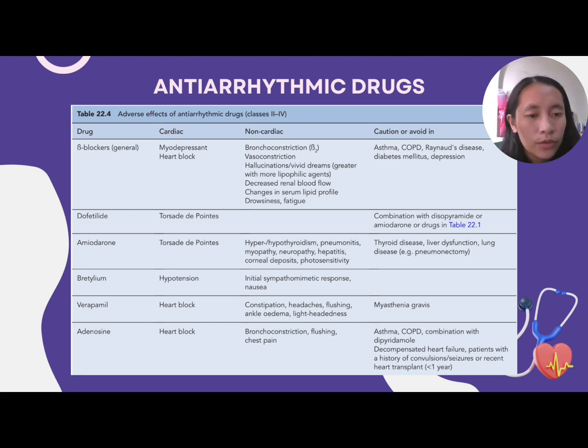Similar to the previous table in the previous slide, this table presents the adverse effects of antiarrhythmic drugs that belong to class 2, class 3, and class 4 antiarrhythmic drugs. This also includes the drug itself, their adverse effects in the heart or the cardiac adverse effects, and also non-cardiac adverse effects of the drugs. And additionally, the warning or precaution or what to avoid when taking the medication.